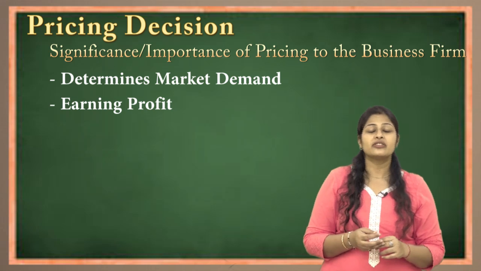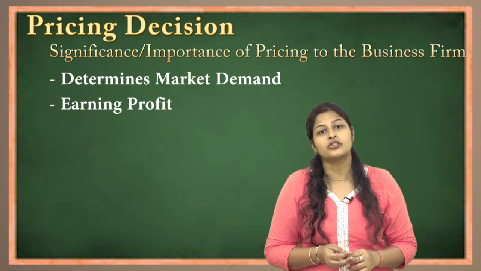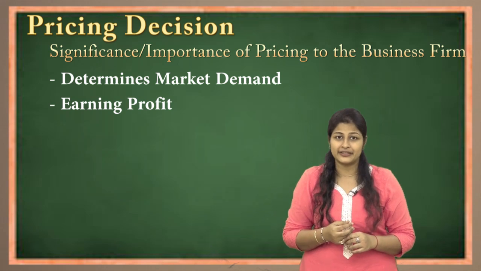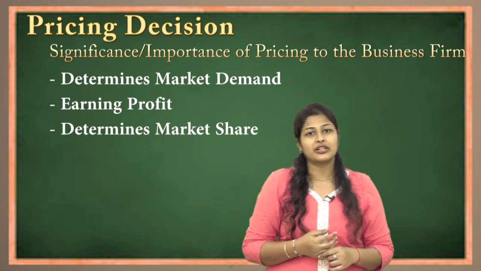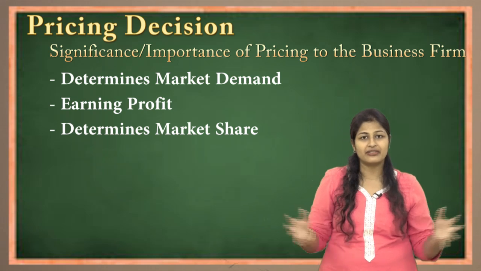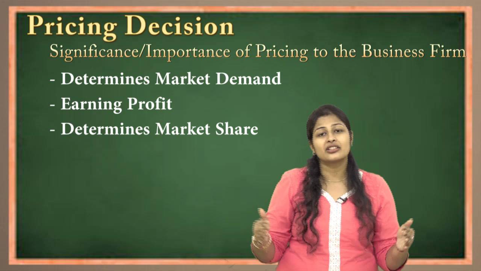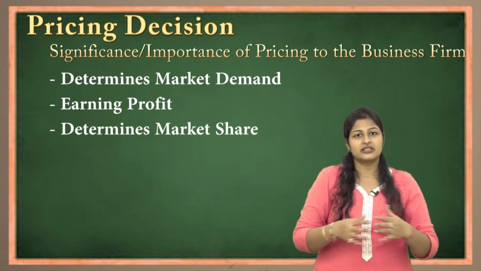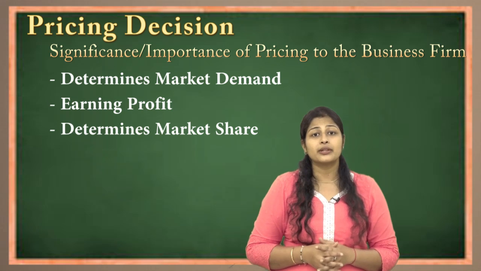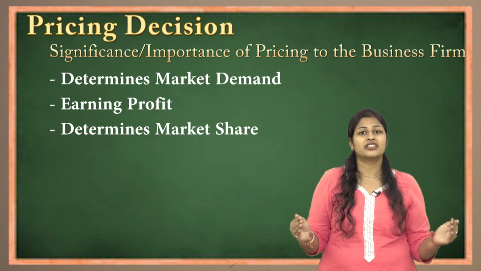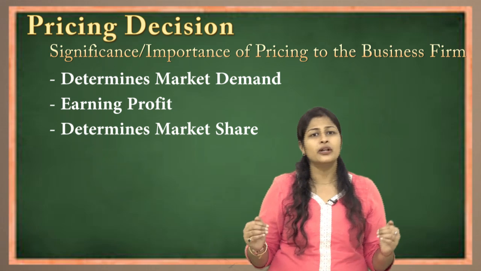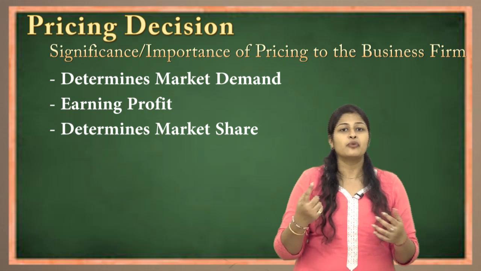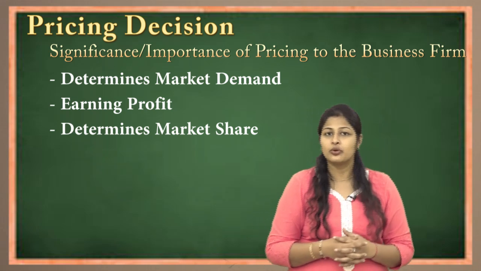Earning profit: nowadays none of the products is sold at the cost of production; it is definitely cost of production plus a certain profit, then the MRP is decided. Third is determining market share. What do you mean by market share? The existence of a particular product or company, in how many places it exists. The higher the market share, the lower the pricing at times. If the market share is less, then the cost has to be recovered from one place itself, so the price goes higher.